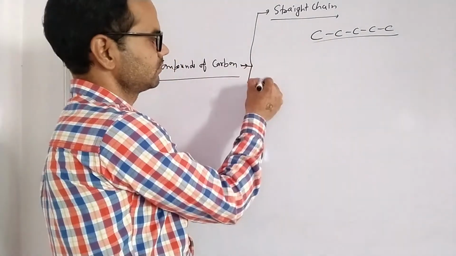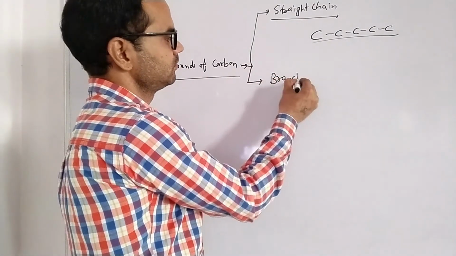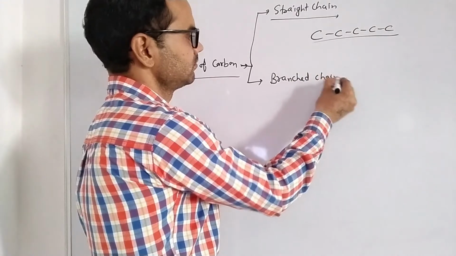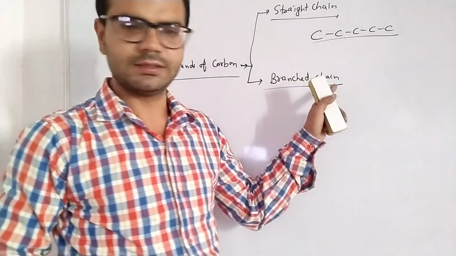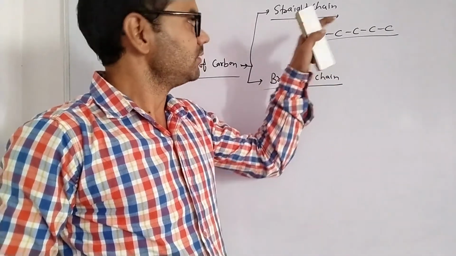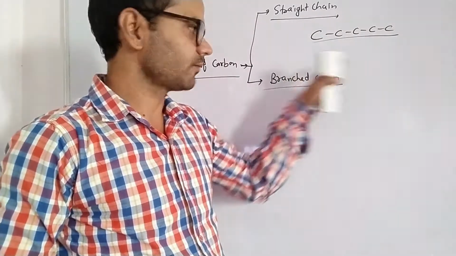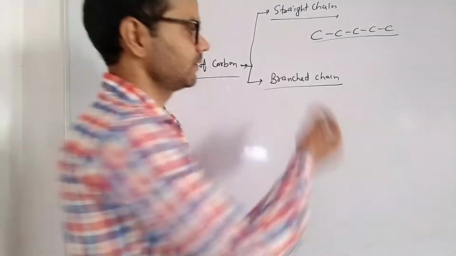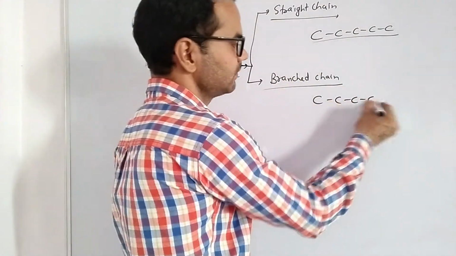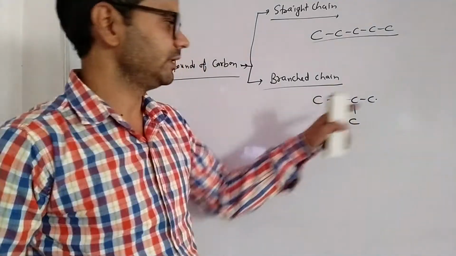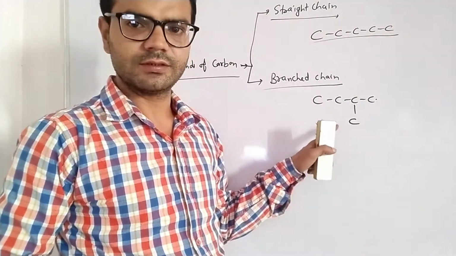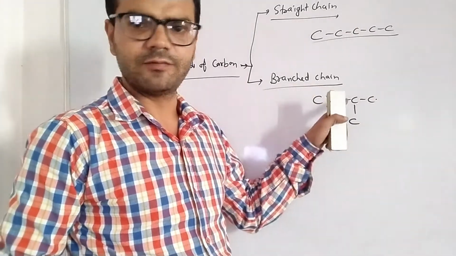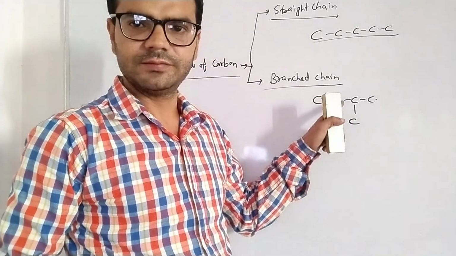Second, a branch chain means there is a branching of carbon in a compound. For example, we have again 5 carbons, but now we represent carbon in this way. We can complete the other bond formation by tetravalency.